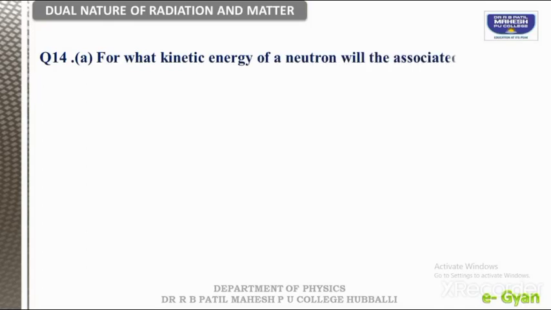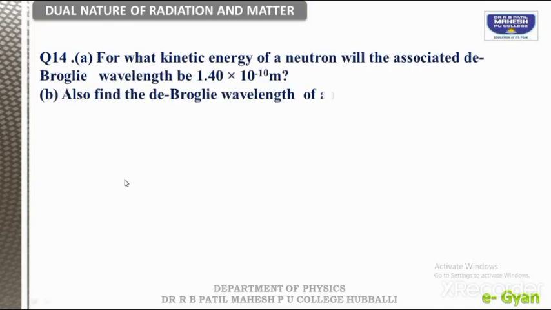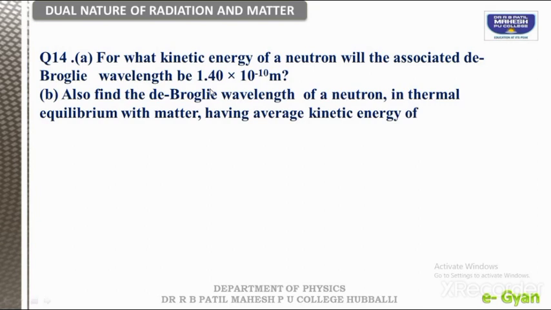Okay, now we will go with the 14th and last question of this session, that is, for what kinetic energy of a neutron will the associated de Broglie wavelength be 1.40 into 10 to the power of minus 10 meter, and also find the de Broglie wavelength of a neutron in thermal equilibrium matter having average kinetic energy of 3 by 2 kT at 300 Kelvin. So remember, this is for neutron and in thermal equilibrium of matter that is in terms of 300 Kelvin.